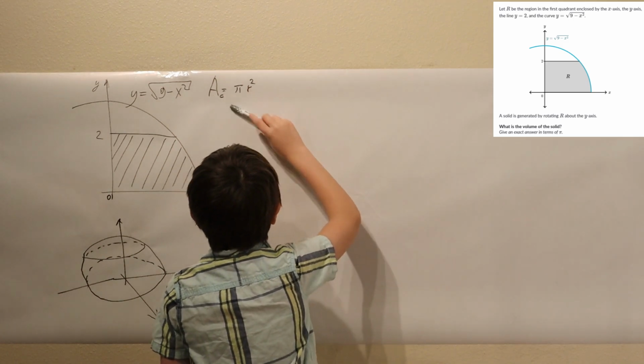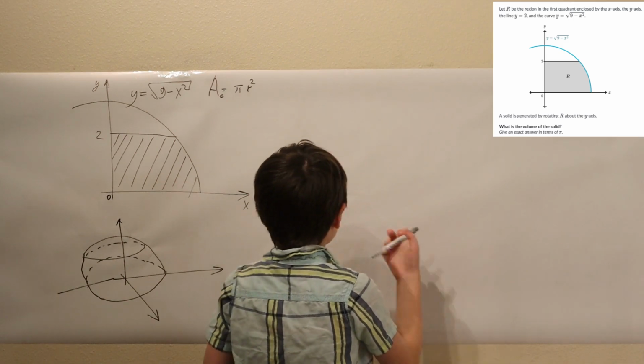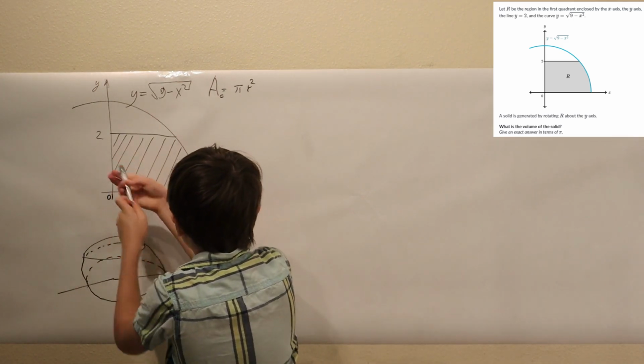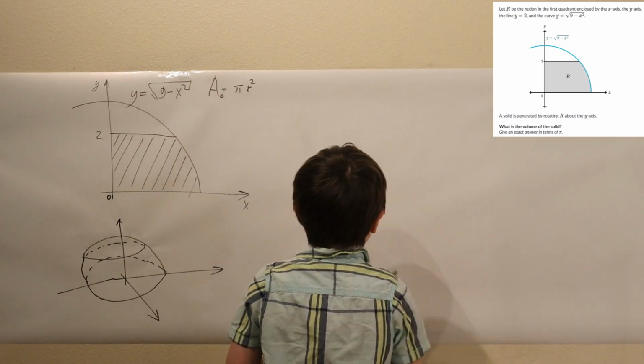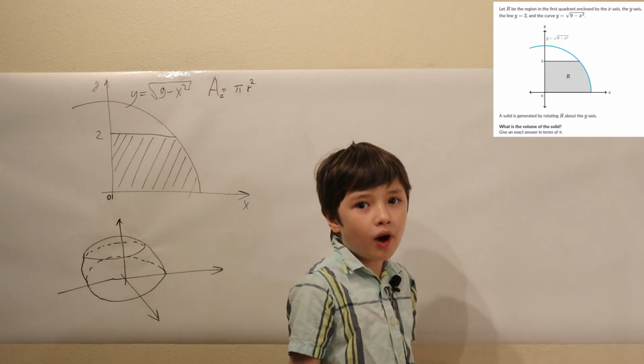We have the area of a circle that's pi r squared, but then when you want to find it from 0 to 2 of the y, so we want to turn x equal to into a function of y.